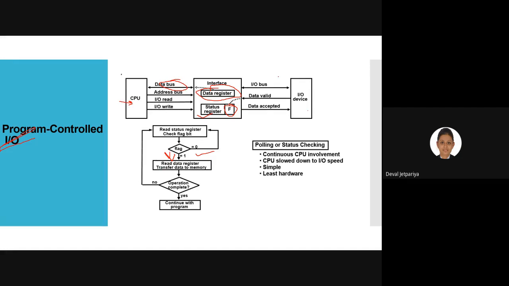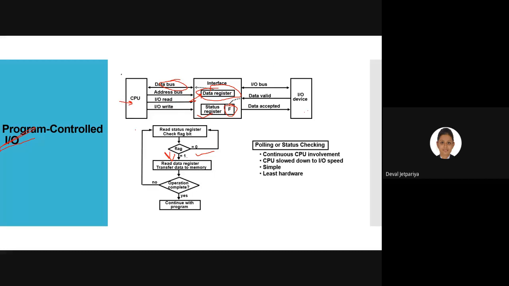So here, read the data register, right? Suppose the CPU wants to send data towards the IO device. First the CPU will store that information in the data register. Before reading, we need to check the flag register. If the flag register value is 1, that means our IO device is in a position to fetch or read some data. So it will read the data register and then transfer those data.